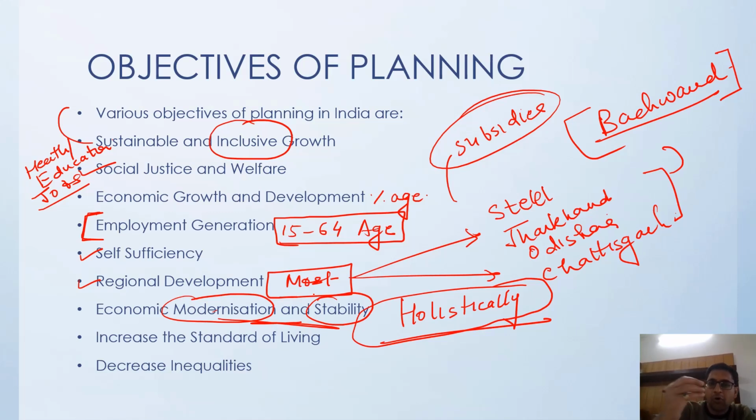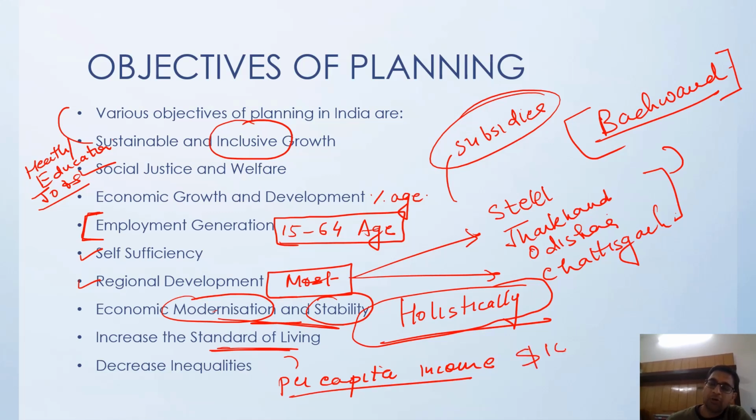And if we go by the concept of planning, we think that whenever we grow, our standard of living increases. Earlier we were getting some per capita income, but slowly, if we are having $100 per capita income, after 5 years we want our per capita income to be $150.